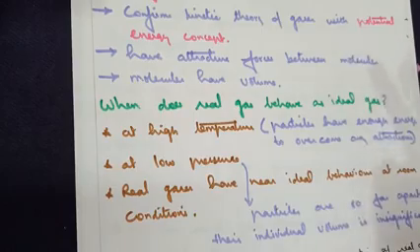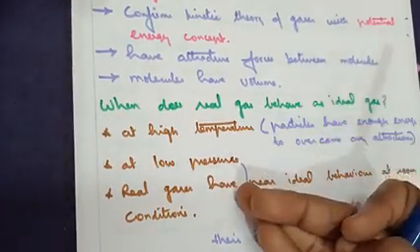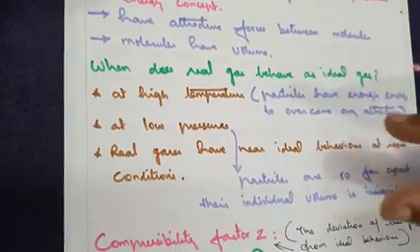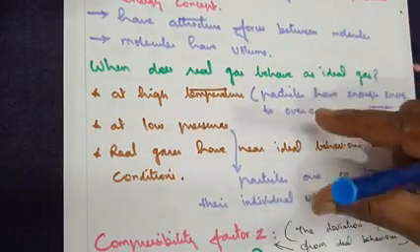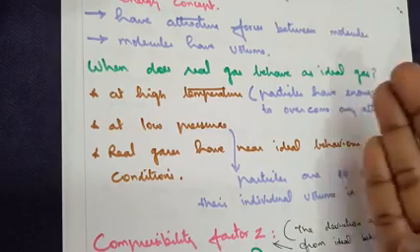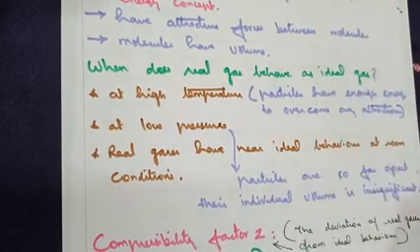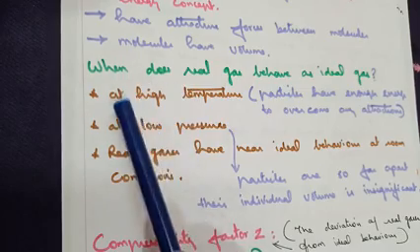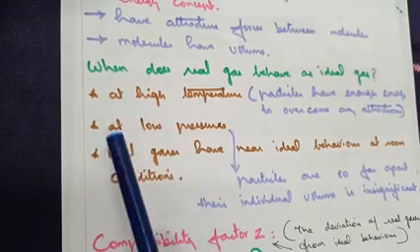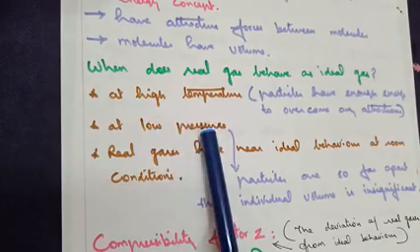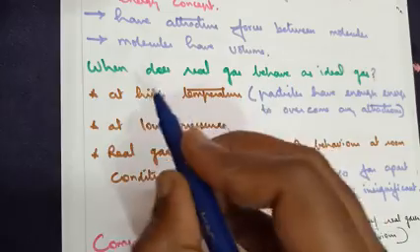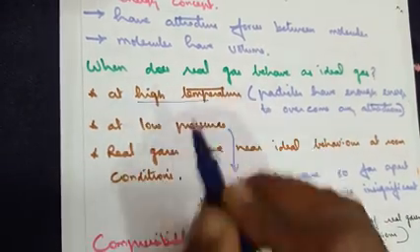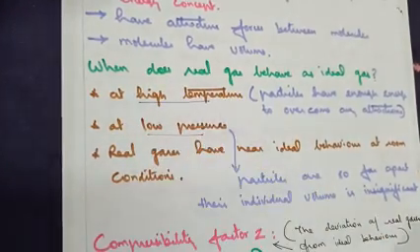When does a real gas behave as an ideal gas? There are 2 important conditions. A lot of explanation is given in the textbook. I have summarized and written it in just 2 points. They are more than enough to give you the full mark. Condition number 1, at high temperature. Condition number 2, at low pressure. So remember, it should be vice versa. Temperature should be high and pressure should be low.